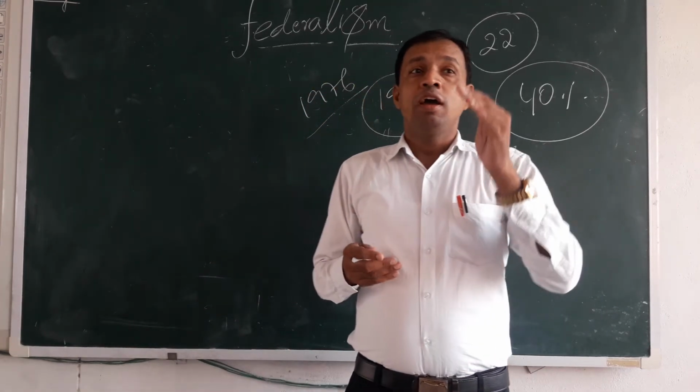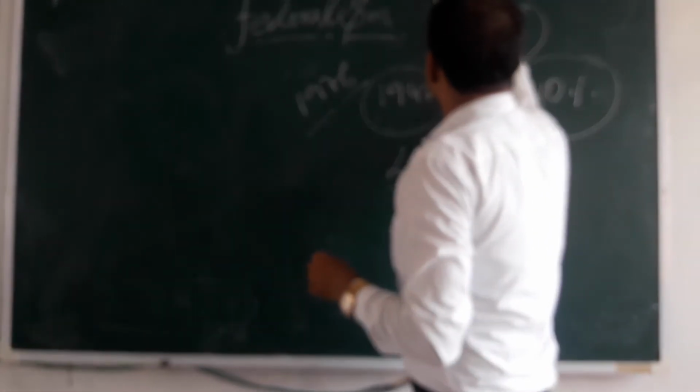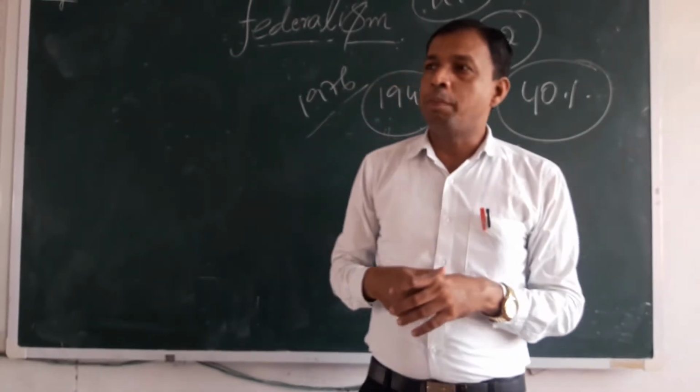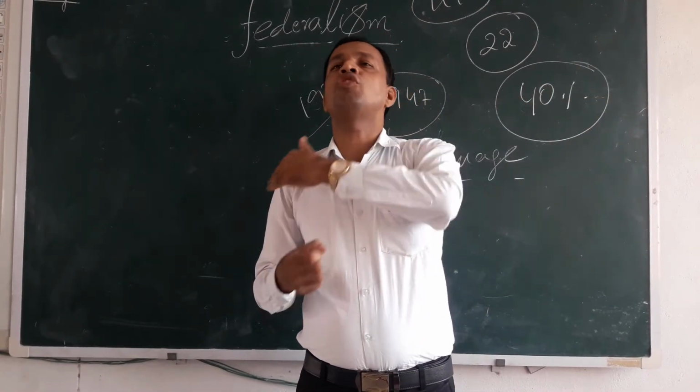Okay. You know, till 1990s in our country, mostly the party which was ruling at the central level was only ruling in most of the states also.